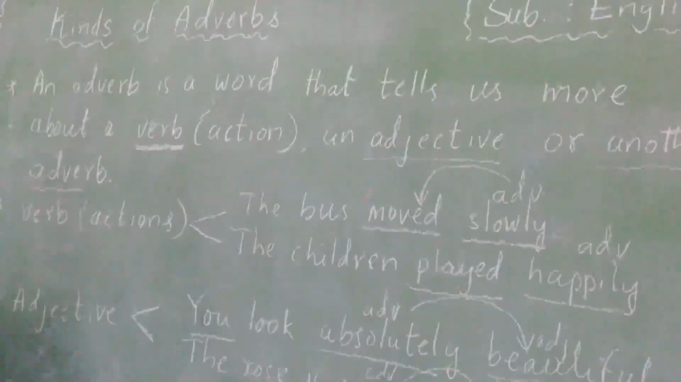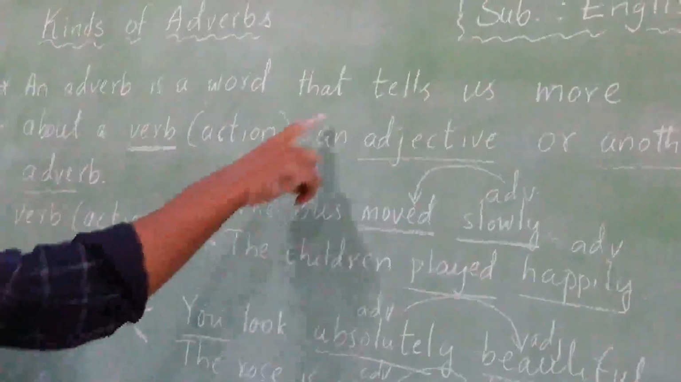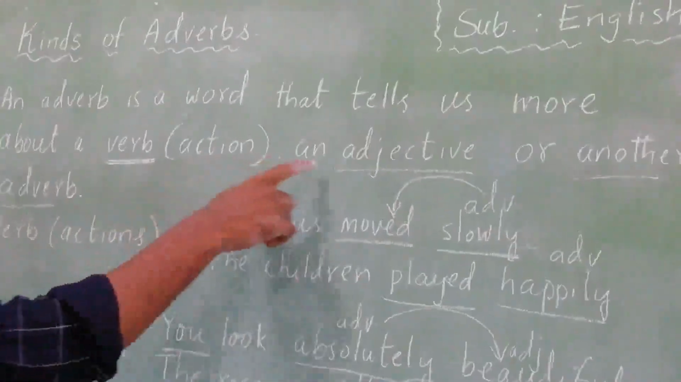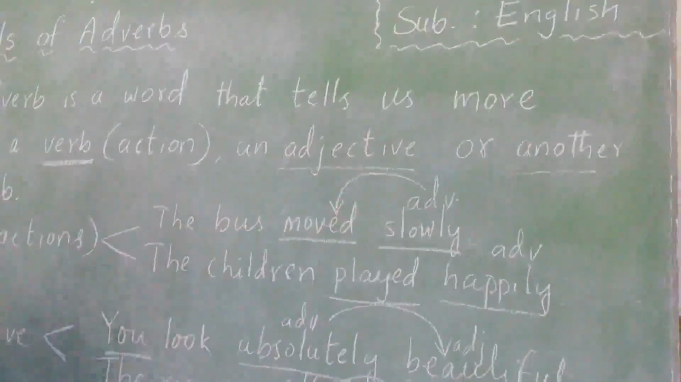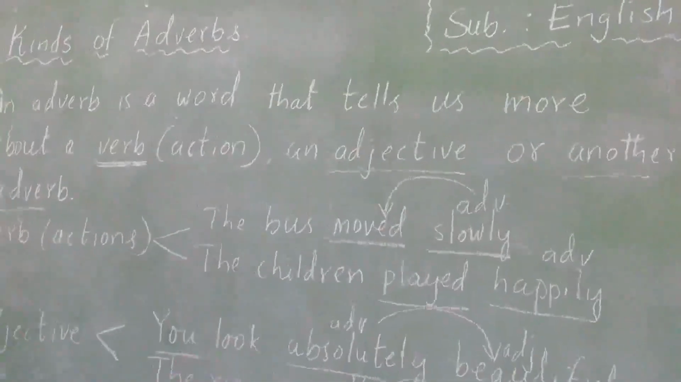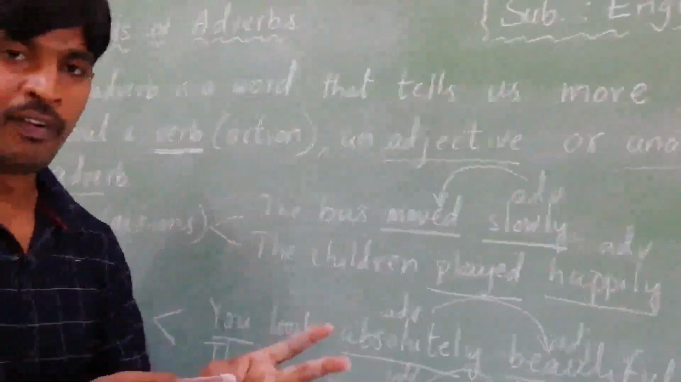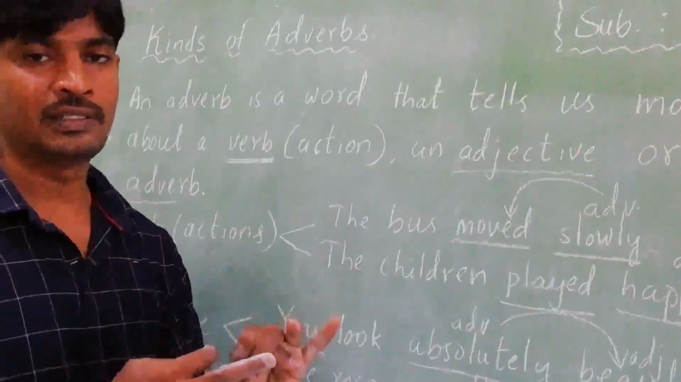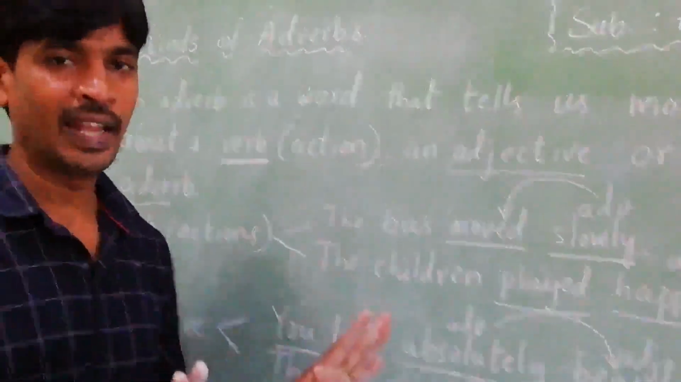What is an adverb? An adverb is a word that tells more about a verb, meaning actions, an adjective or another adverb. In this way we tell more about verbs, adjectives and another adverb in the sentence. Okay, this is the definition of adverb.